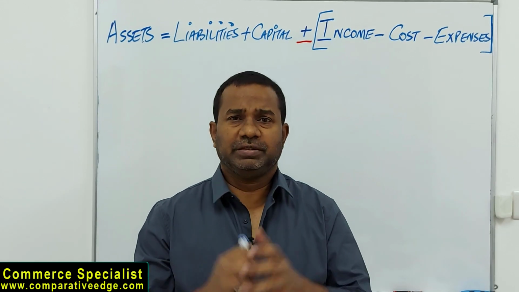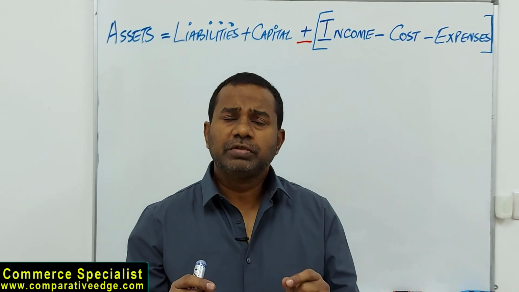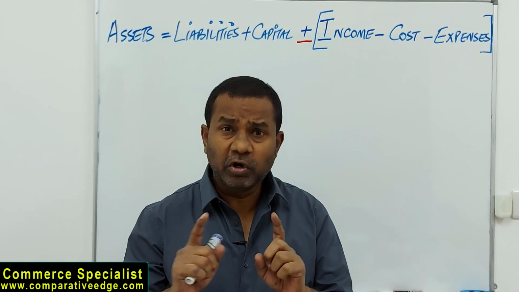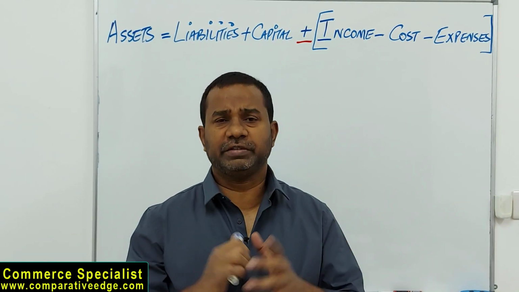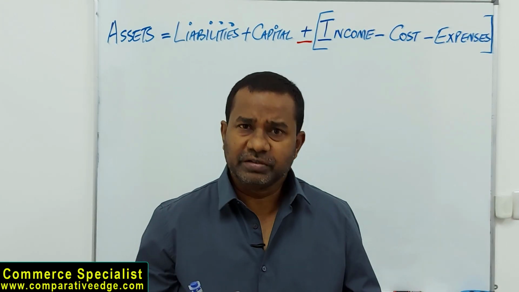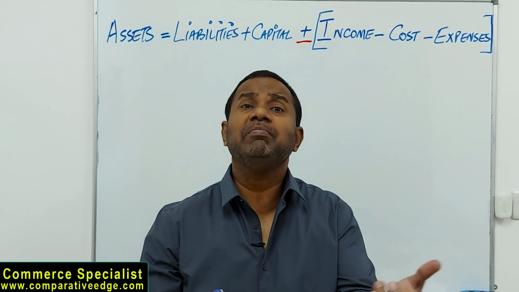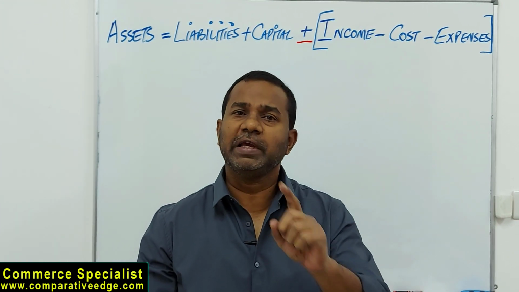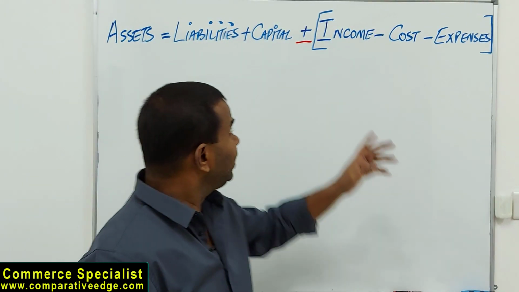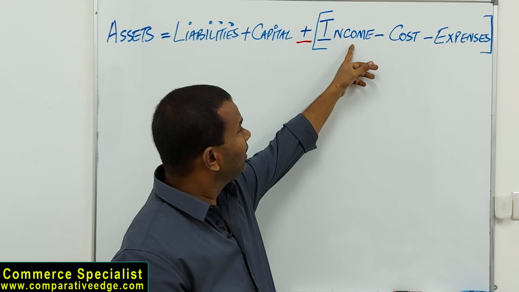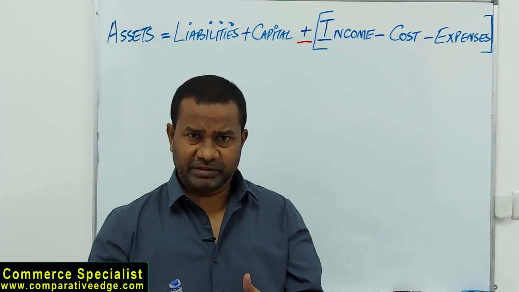What does income mean? Income means amount earned. I'm not saying received. Amount earned due to sale of goods and services. So if my business is selling cars, when I sell one car, whatever the amount I receive or I may receive is known as my income. Another word for income is revenue. Now, if you want, you can break this word income, the incoming cash due to sale of goods and services.